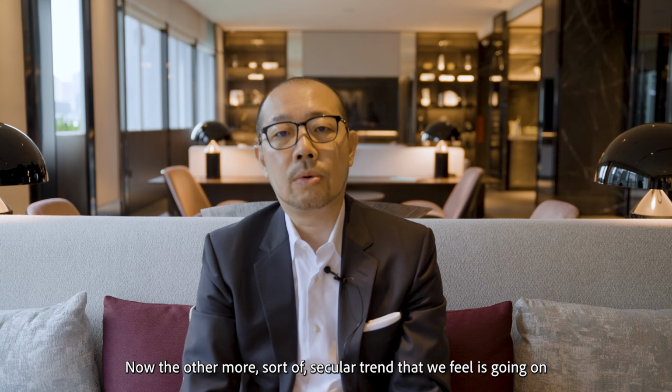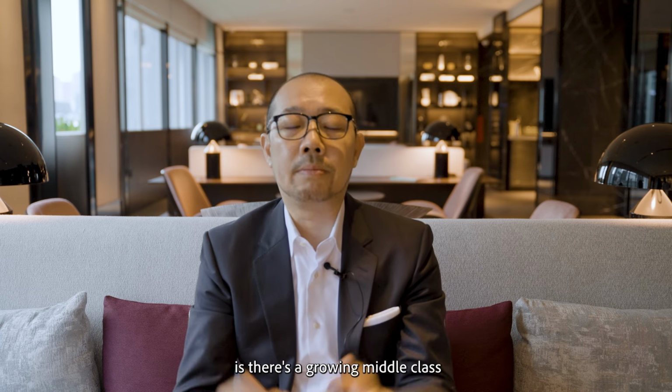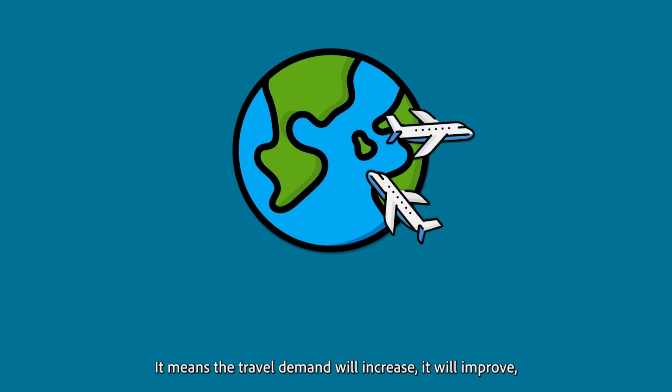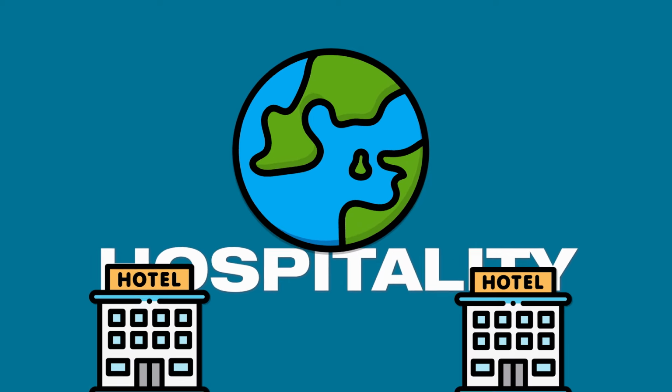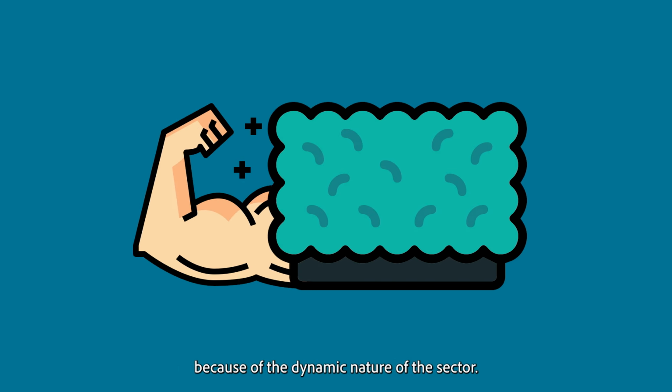Now, the other more secular trend that we feel is going on is that there's a growing middle class. It means the travel demand will increase, it will improve, and the hospitality segment overall globally will continue to grow. So the hospitality sector is considered a better inflation hedge because of the dynamic nature of the sector.